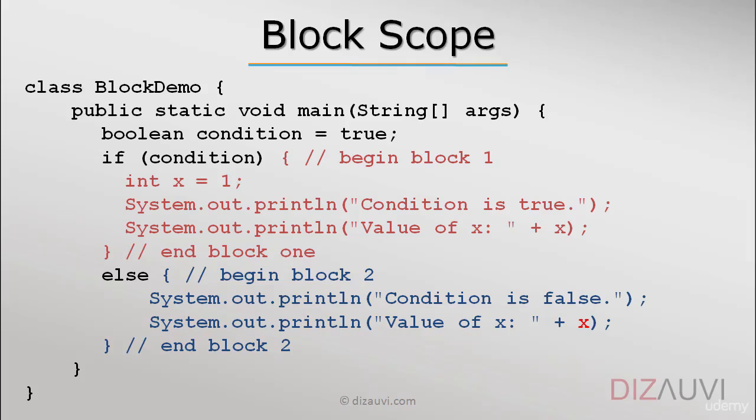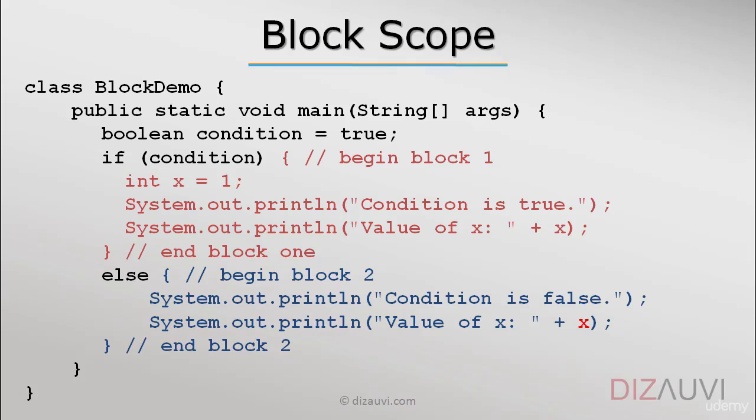So in this Java code sample, variable x will be defined within the if block of code because it is declared there. X will not be visible either in the else block or outside the if block of code. But if there were more code blocks within the if block itself, then x will be visible inside those. Alright, so this is called block scope.